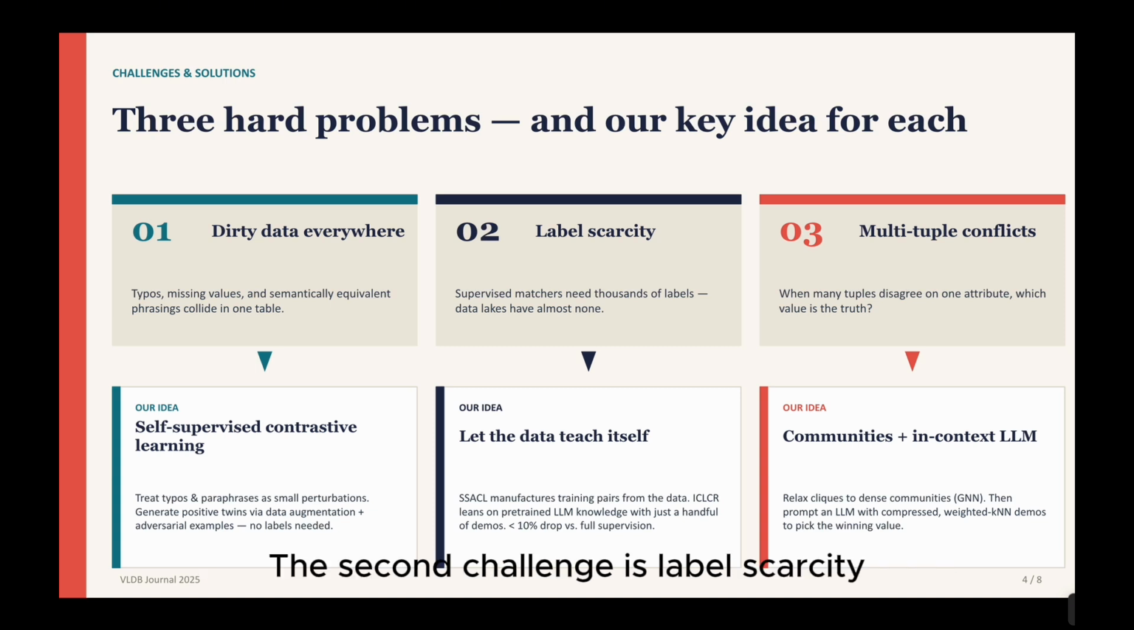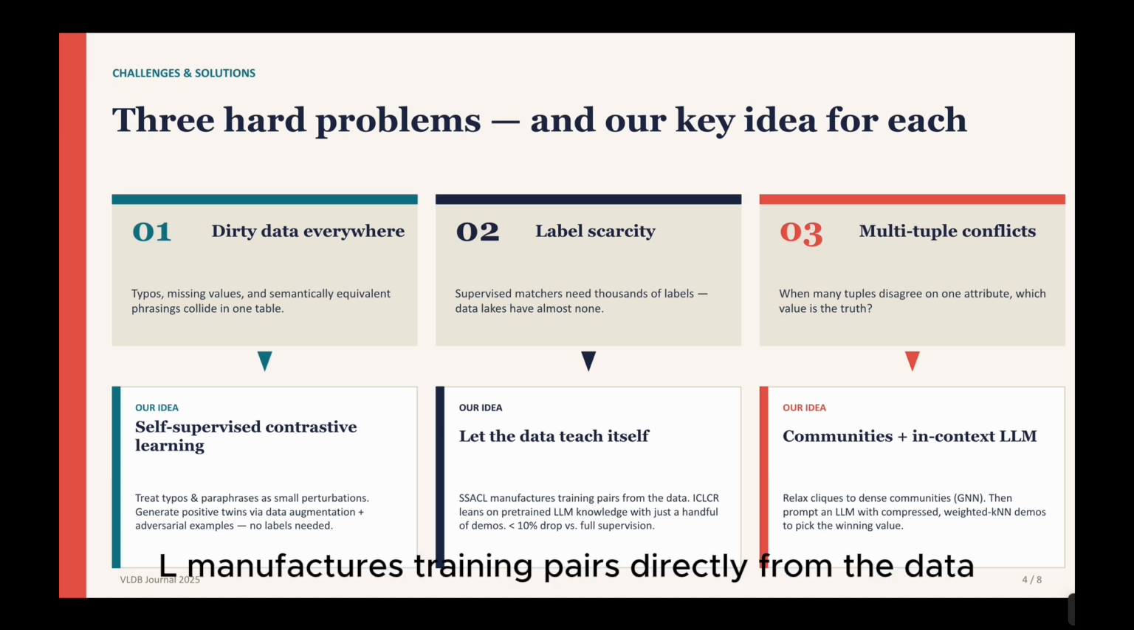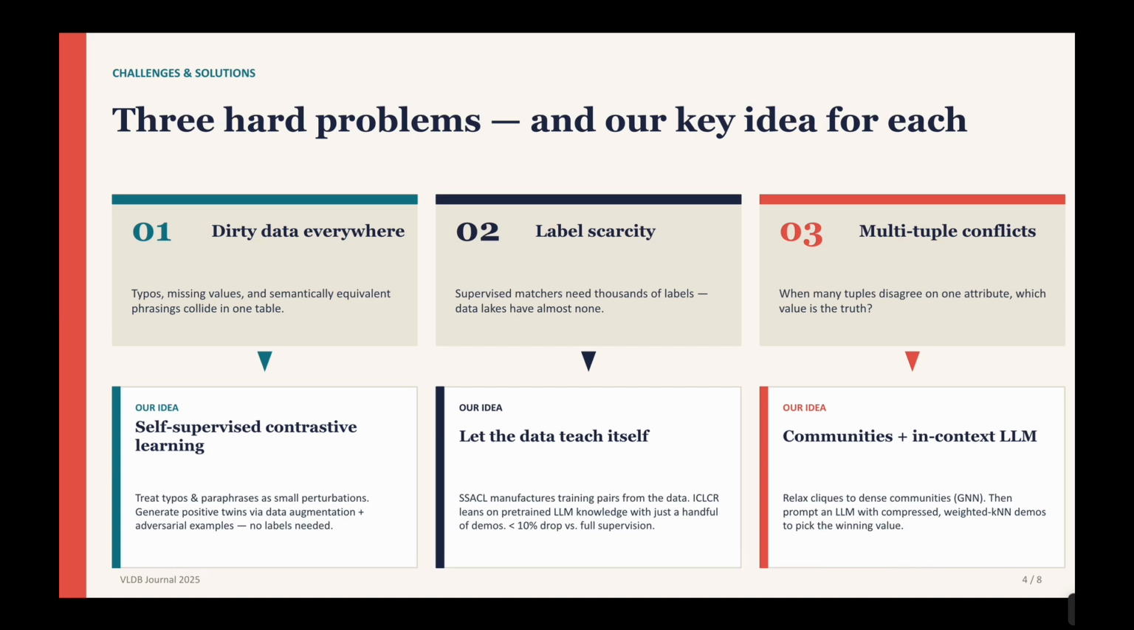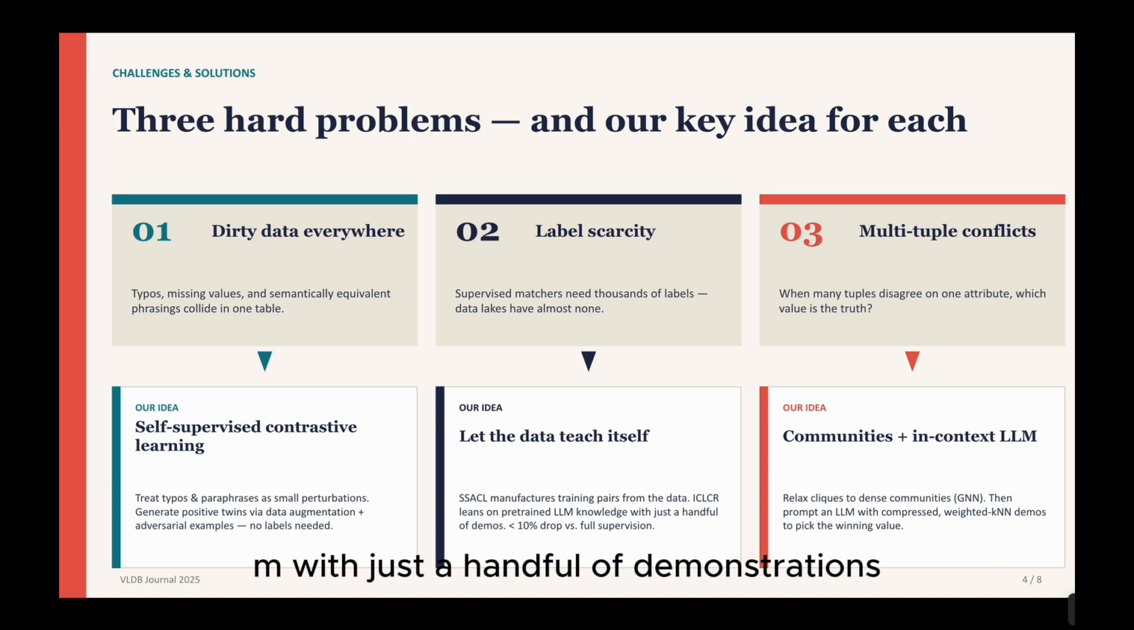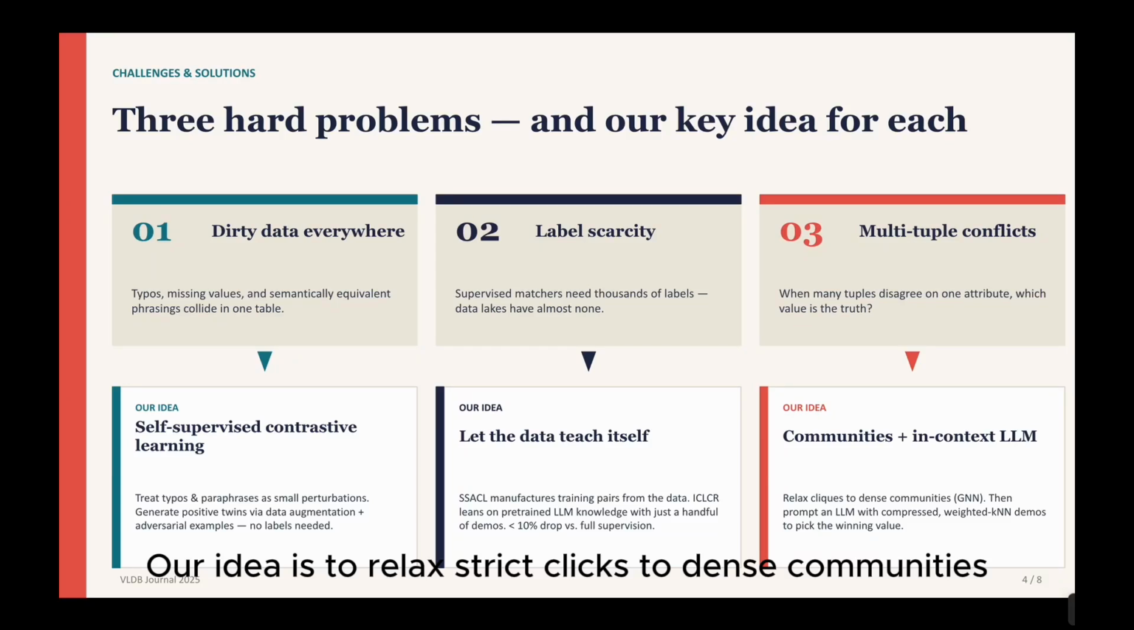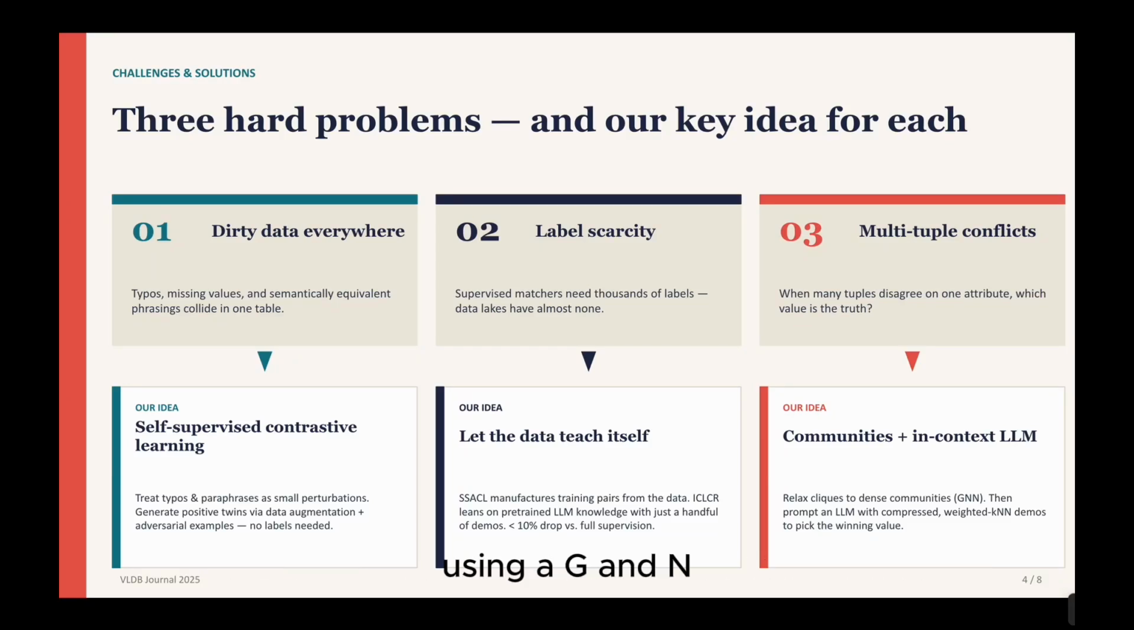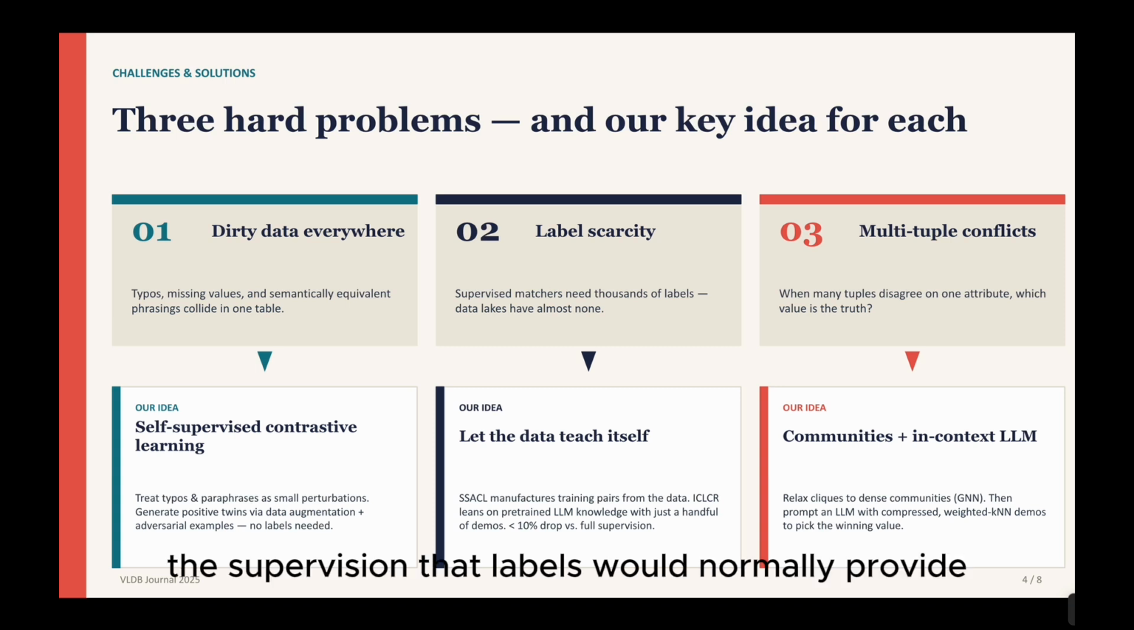The second challenge is label scarcity. Our idea is to let the data teach itself. SSACL manufactures training pairs directly from the data, while for conflict resolution, we lean on a pre-trained LLM with just a handful of demonstrations. The third challenge is multi-tuple conflicts. Our idea is to relax strict cliques to dense communities using a GNN, and then prompt an LLM with compressed, carefully chosen demonstrations to select the winning value. A single thread ties all three together: let the data, or the LLM's pre-training, supply the supervision that labels would normally provide.